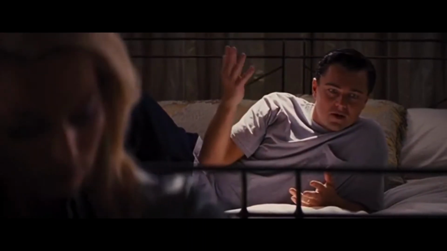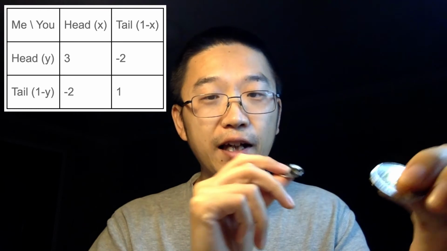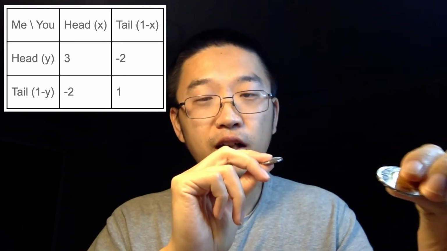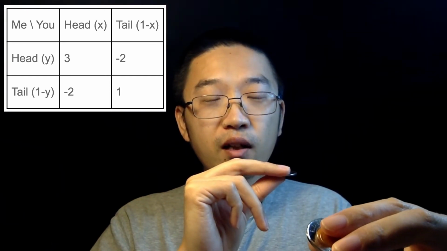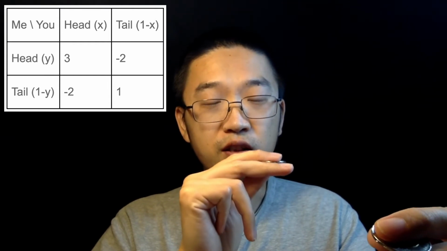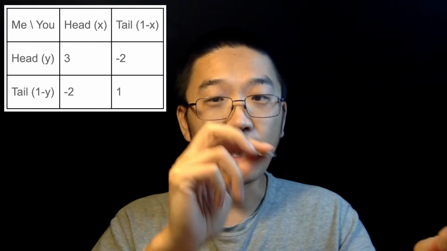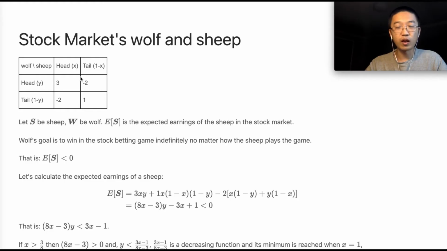Today I want to talk about the stock market and Wall Street, and why you are losing money in the market. To begin, let's play a game. Suppose you have a coin, I have a coin. If we both show up with the head, then I give you $3. If we both show up with the tail, I give you $1. But if you show up with the head, I show up with the tail, then you give me $2. If you show up with the tail, I show up with the head, same, you give me $2. So this is what I just mentioned.